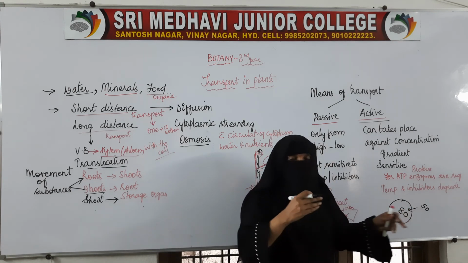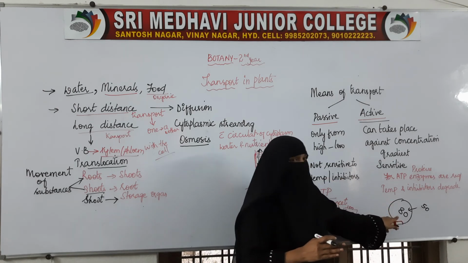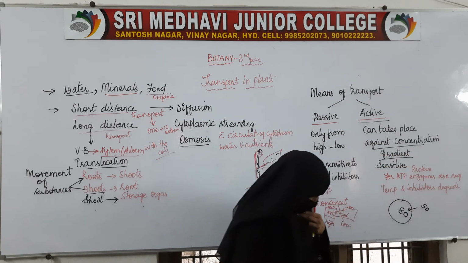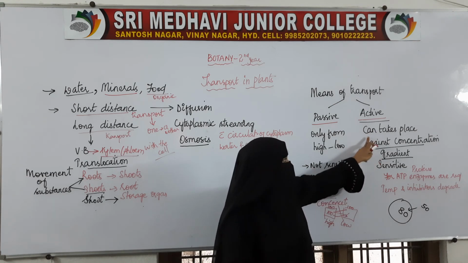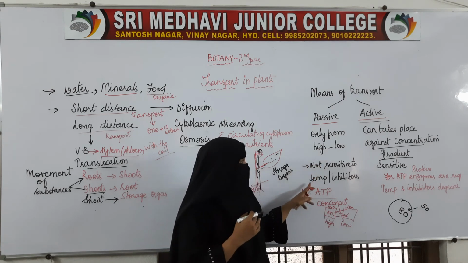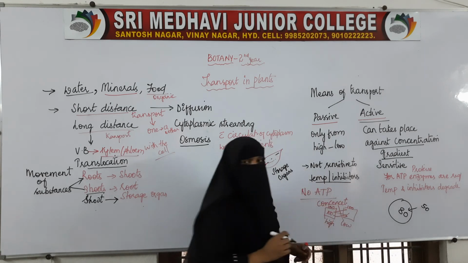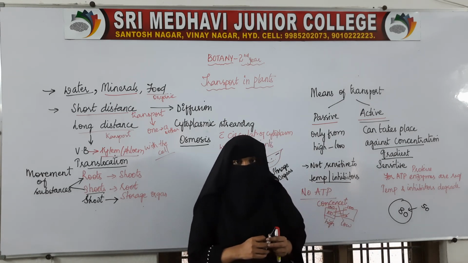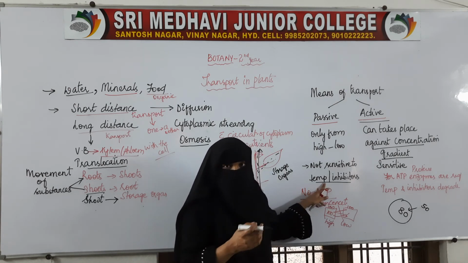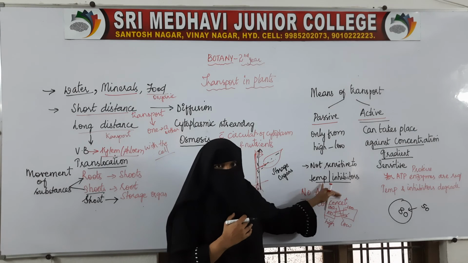To push up to 50, no energy is required. To push that extra 30, energy is required, because it is against the concentration gradient. So active transport requires energy. Passive transport does not require energy. And another thing is this: in passive transport, temperature and inhibitors do not play any role. The molecules are not sensitive to temperature or inhibitors. No role of temperature and inhibitors.